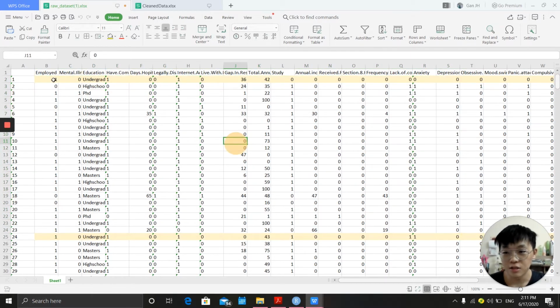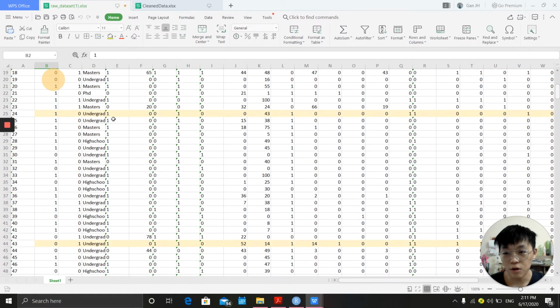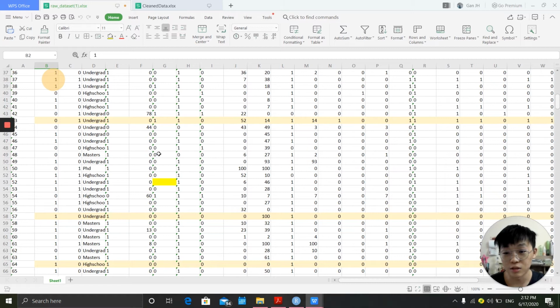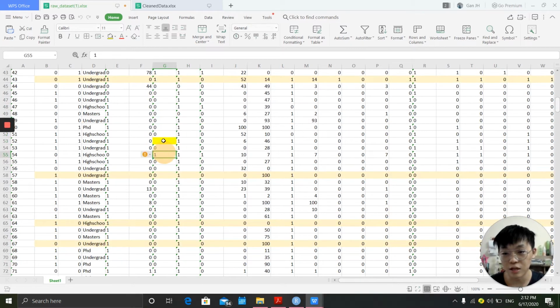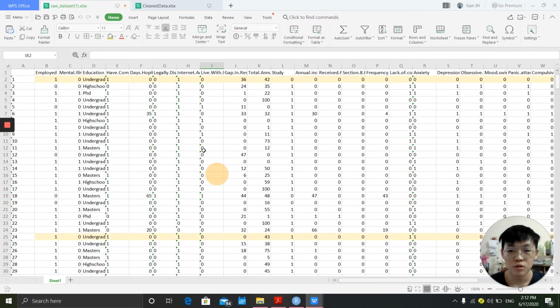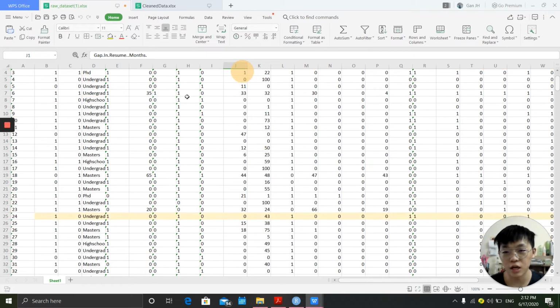This is a dirty dataset. As you see, I already highlighted the duplicate rows for you. These highlighted rows are the duplicates, and I want to delete them. It also contains some null values; the yellow represents the null values. Besides that, I want to change the data types of these variables to the data types that I want. Also, I have to fix the variable names.